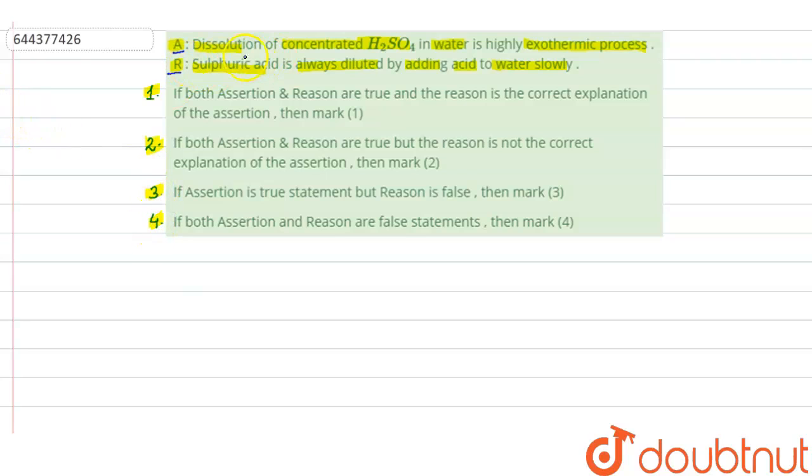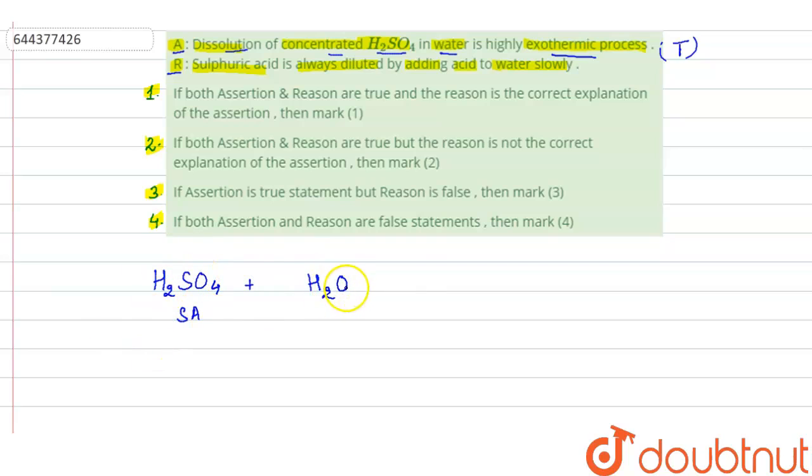So in assertion it is given dissolution of concentrated H2SO4 in water is highly exothermic process. So this is true. When we add H2SO4, which is a strong acid, to water, then a large amount of heat is released in that process. That is why it is highly exothermic process. So we have H2SO4, which is a strong acid, right? So when it will be dissolved in water, we know that it is a strong acid.